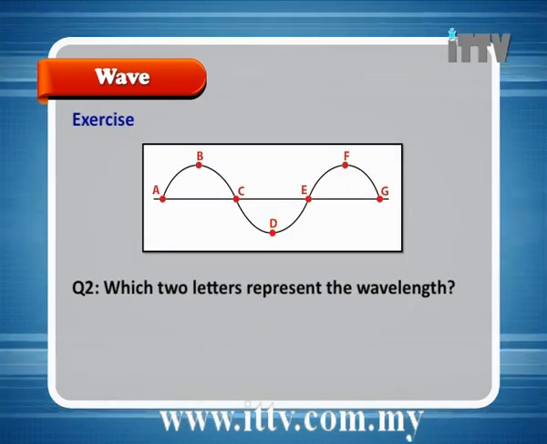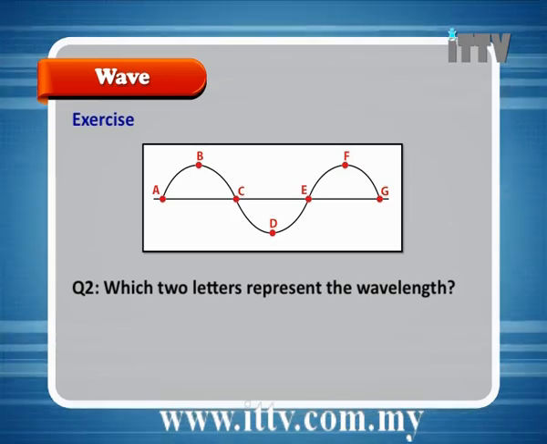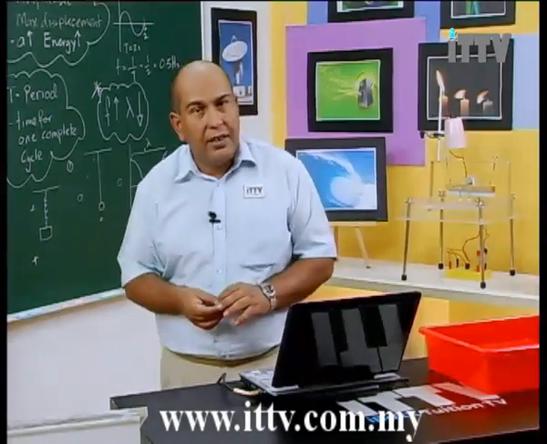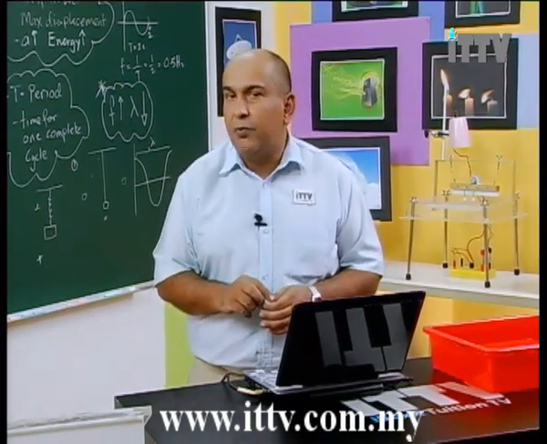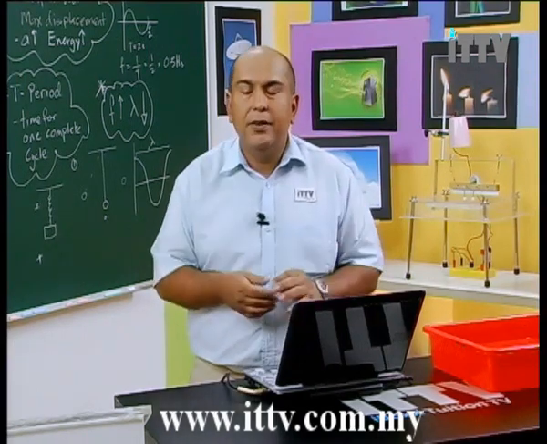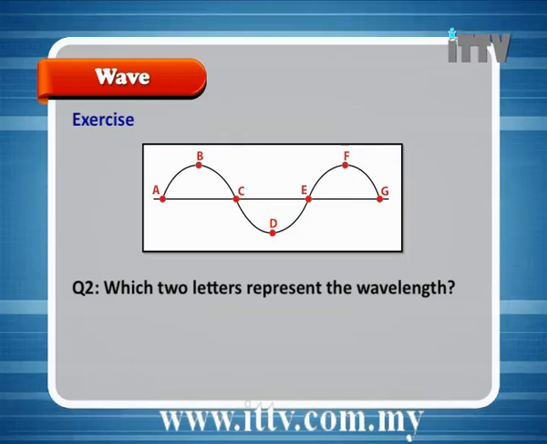Let's try another question. Which two letters represent the wavelength? Now you have more than one wavelength represented in this diagram. Please remember, it's from the same point to the next repeating point. Try and work out how many waves or wavelengths you have in this diagram.